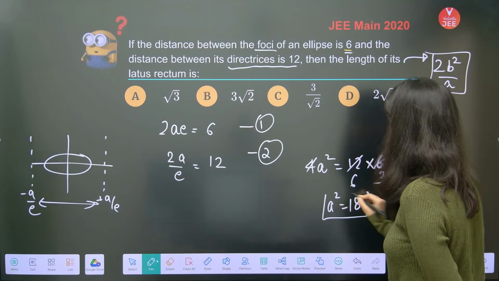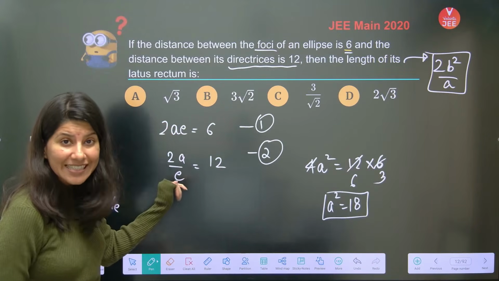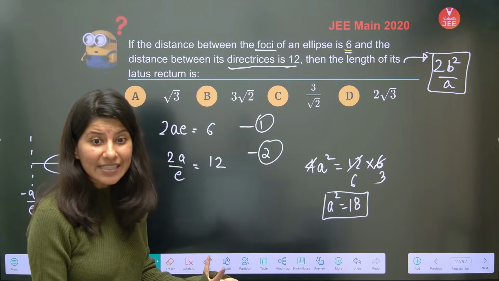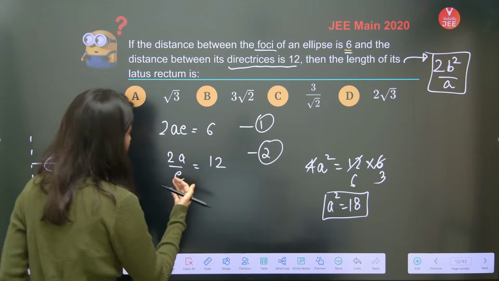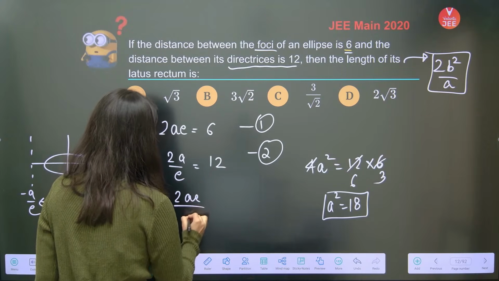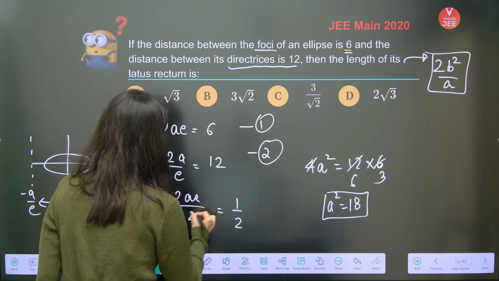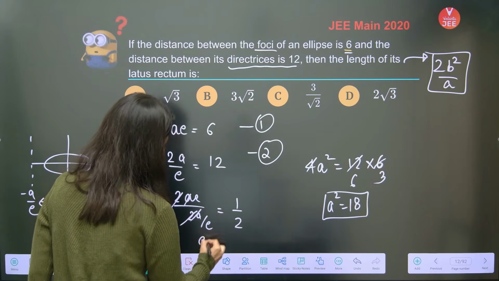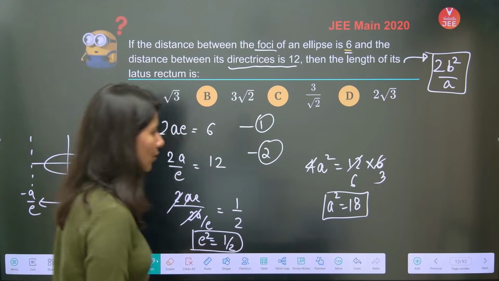Now if you divide first and second, you will get the value of eccentricity. So the moment you divide, what will you get? 2AE upon 2A by E is equal to 1 upon 2. 2 cancel, A A cancel, E square is equal to 1 by 2. So eccentricity is also right here.